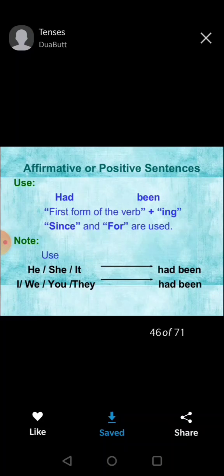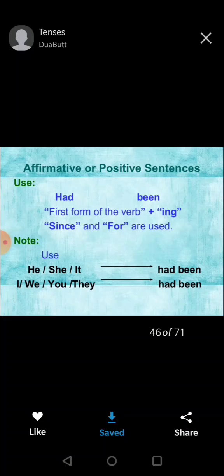Suppose you say, I have been playing cricket for 3 hours. Actually, you don't know which 3 hours. I have been working on the computer for 5 hours. Exactly, you have not given the time. I have been studying in APS for 5 years. You have not told the exact time of that period.